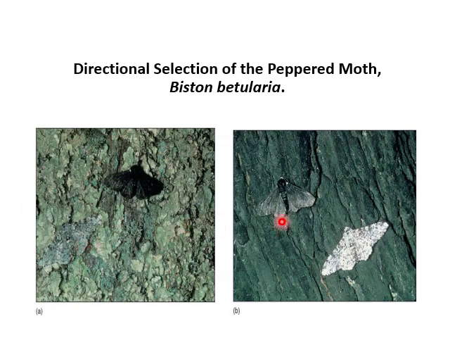In picture B, in industrial regions after the Industrial Revolution, selection was reversed because soot now covered the bark of trees where the moth rested. Now the grey form is clearly seen whereas the black form is almost invisible.